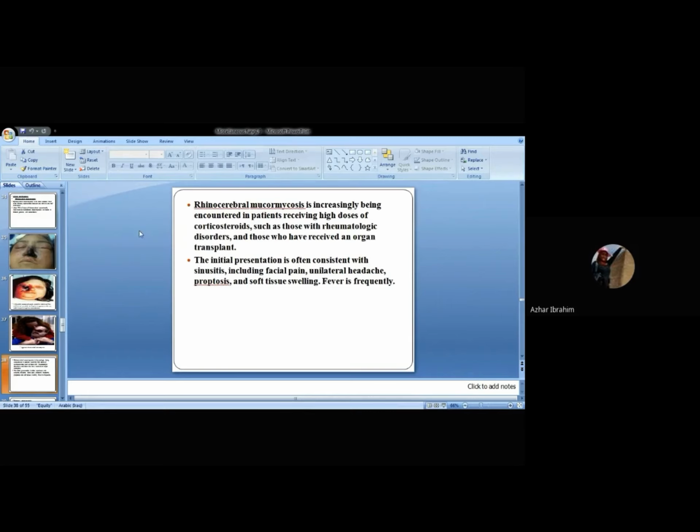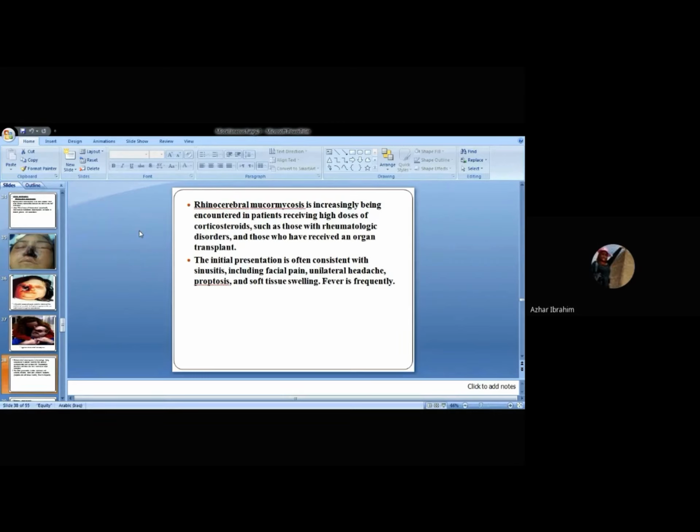Rhinocerebral mucormycosis is increasingly being encountered in patients, of course, where we can see this phenomenon, in addition to those with uncontrolled diabetes, those receiving high doses of corticosteroids, such as those with rheumatological disorders, or who have received an organ transplant. The initial presentation is often consistent with sinusitis.